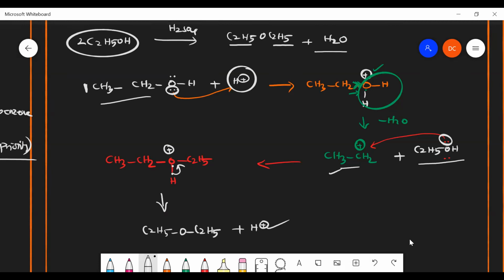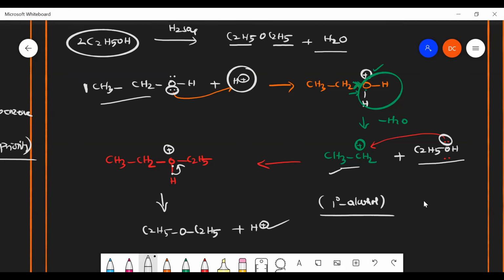Okay, sir. And here usually we have to use 1 degree alcohol. 1 degree alcohol only we have to use for this kind of preparation. So if we want to get a symmetrical ether, we have to use 1 degree alcohol only. Then only we can get symmetrical ethers.